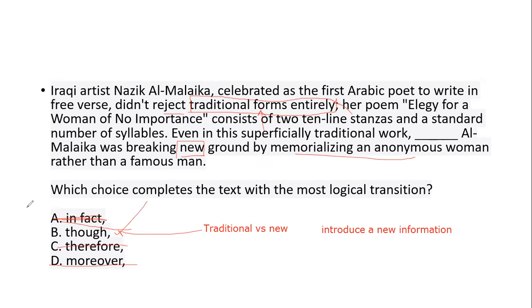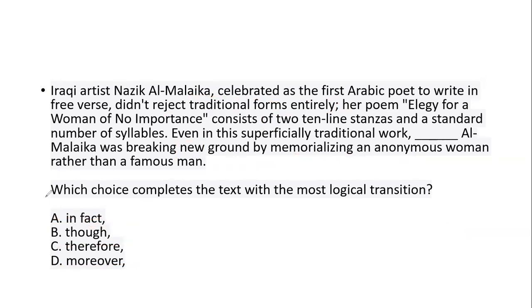So students, remember one thing: transition questions are difficult the first time, but once you understand the rule, always read the sentence till the end. Try to determine the relationship between the two sentences. Then think about which transition fits the relationship established in your own summary. You summarize it, you make your own notes.